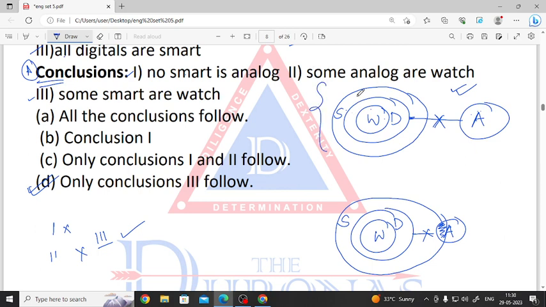This is the required diagram, not this one. I just showed the possibility for the first one. Conclusion number 1, possibilities. The main diagram is this. So option number 3 is correct. Only some smart are watch, some smart are watch.